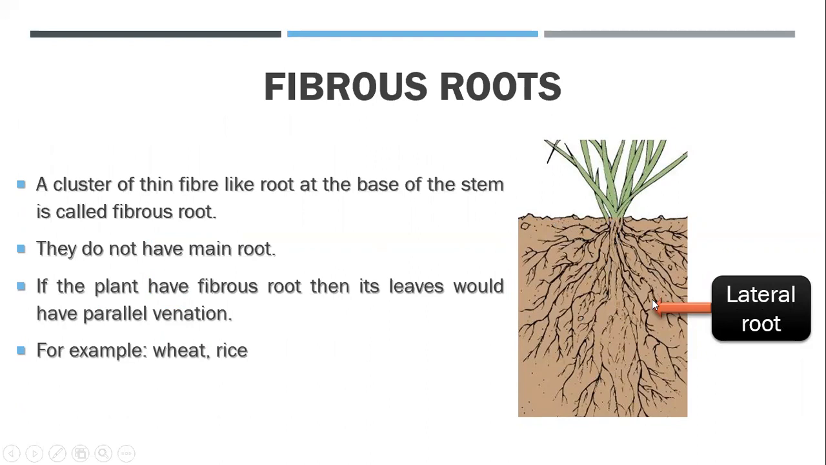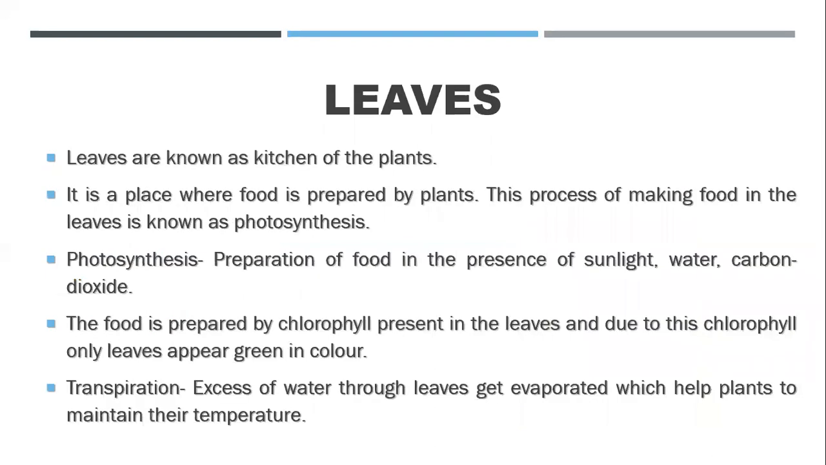Okay, only lateral roots. Now, as the fibrous root, if any plant is having fibrous root, then the leaves will be parallel venation. This I will explain in the further slides, what is parallel venation. So you need to remember that if you are having a tap root, then the leaf venation is reticulate venation, and if you are having fibrous root, then their venation is parallel venation. Okay, and the example is wheat and rice.